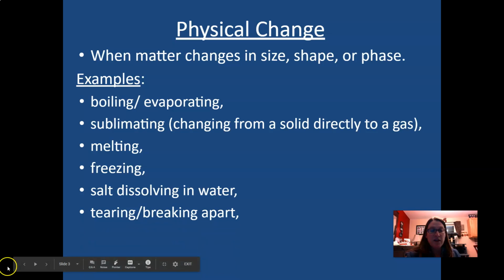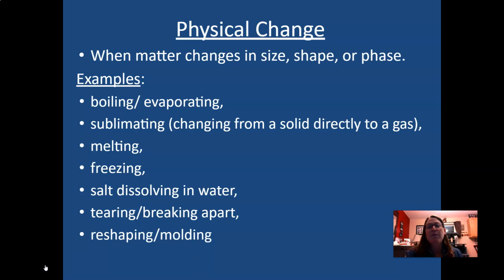If you were to tear or break something apart, it's also a physical change because you're just changing the size of it. Tearing up a piece of paper doesn't mean it's not paper anymore, it's just smaller. Again, if you were to reshape or mold something, you're not changing anything other than how it looks, how it appears. You're changing its physical characteristics.